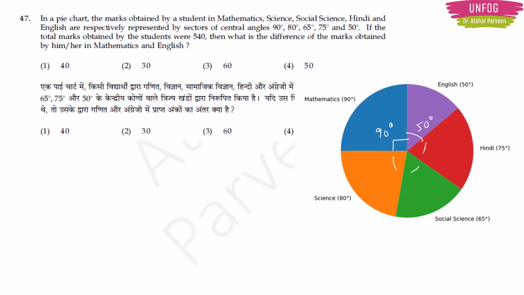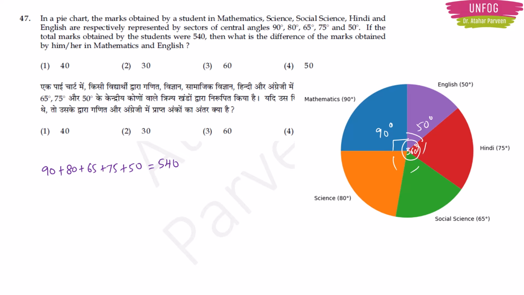Okay, so they are talking about the marks of a student here, and they have plotted those marks in terms of degrees in a pie chart. Now what is the sum of the angles at the center in a pie chart? This sum of the angles is going to be equal to 360 degree, right? So this is the basic thing you should be knowing here, right? Now first what you have to do is you should add up all the angles given here, right? 90, 80, 65, 70 and 50. So this is the normal procedure we do, right? So if you add up, you are getting 540. This is given in the question also, right?